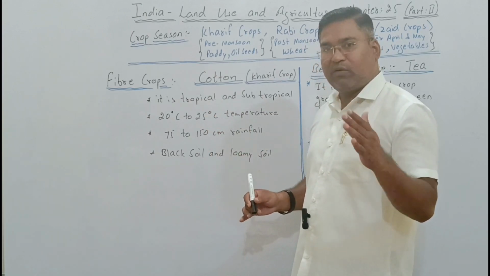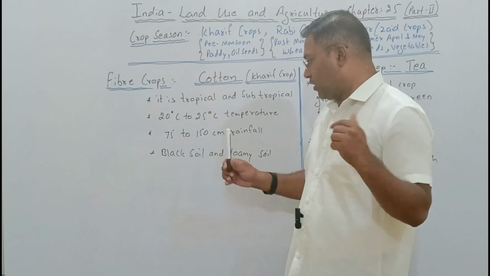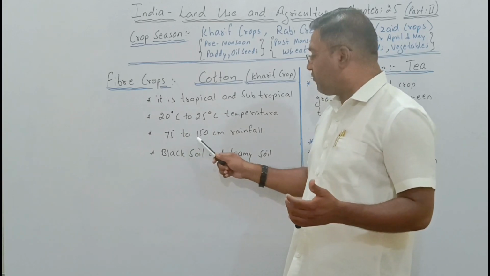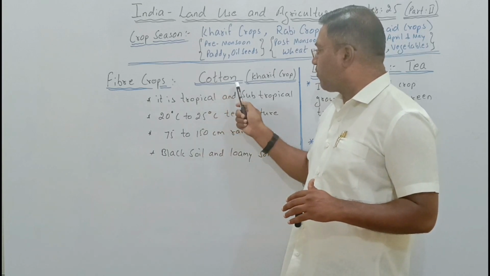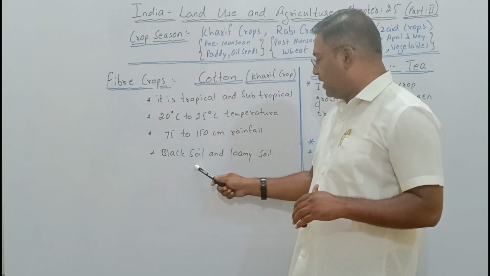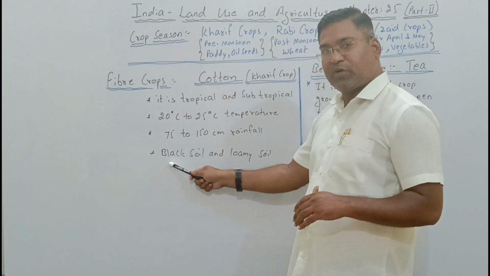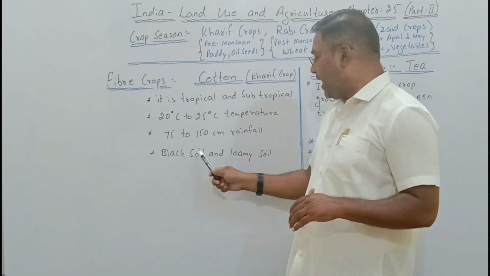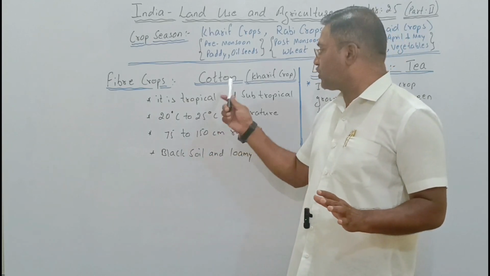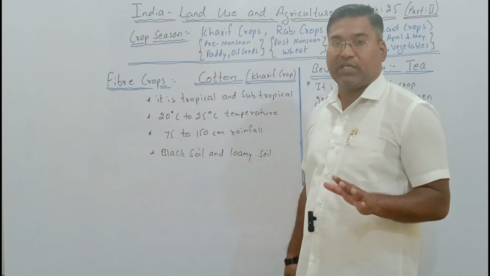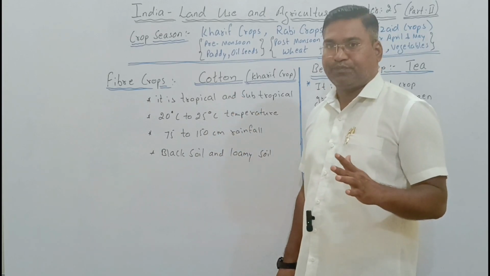Again, 75 to 150 centimeter of rainfall is needed for proper production of cotton. Black soil as well as loamy soil is very suitable for the production of cotton. So cotton comes under the fiber crop.